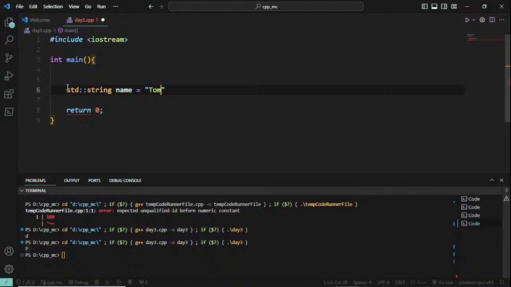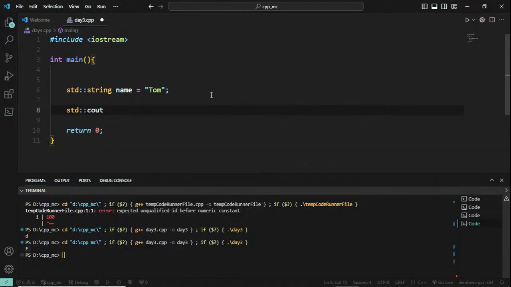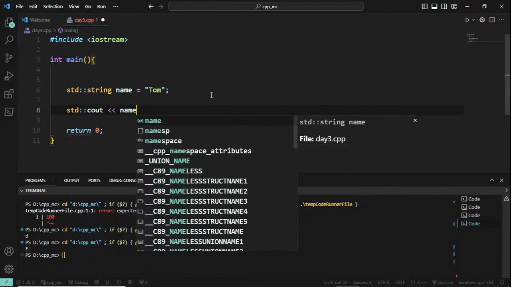Let me first store Tom, and then use std::cout to display the name.